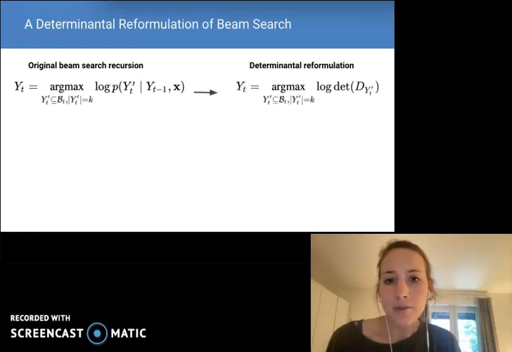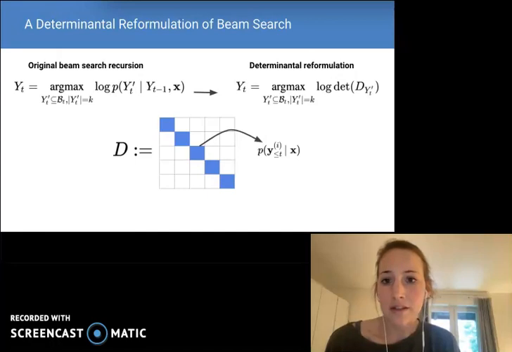The objective of this optimization problem can actually be reformulated using matrices and determinants. Specifically, the set that maximizes probability is also the set that maximizes the determinant of a specific matrix. That is, a diagonal matrix, where entries correspond to a sequence's probability. Note that we use the subscript notation here to indicate the submatrix of D that corresponds to rows and columns mapping to the set of items in Y prime sub T.